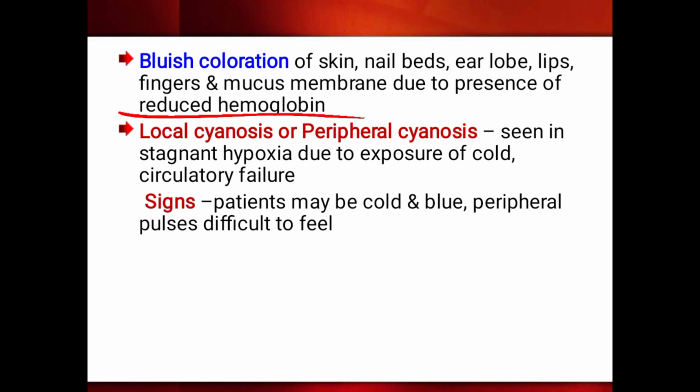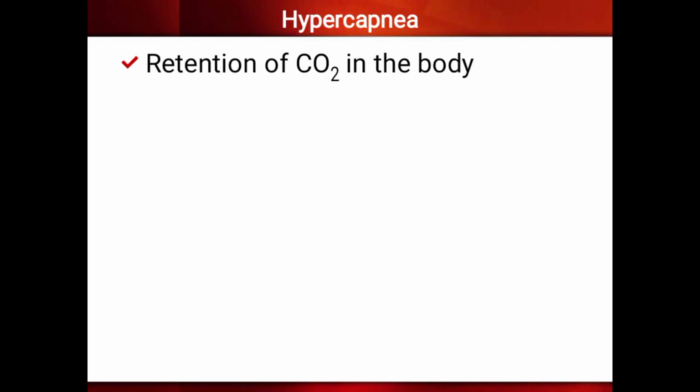So peripheral cyanosis can be seen in stagnant hypoxia. Exposure to cold, so very extreme cold places, what will happen? The reduced hemoglobin can be seen, so a bluish color of the skin can be seen. Okay, and also problems like lung or heart disease, where there is a decrease in diffusion of the gases across the lungs, which will lead to cyanosis.